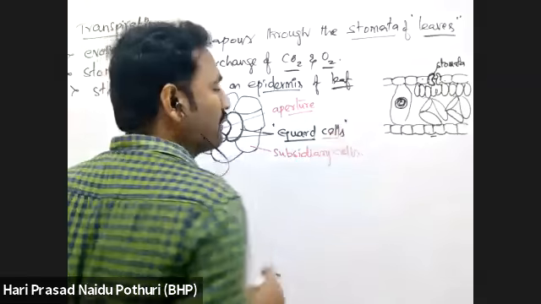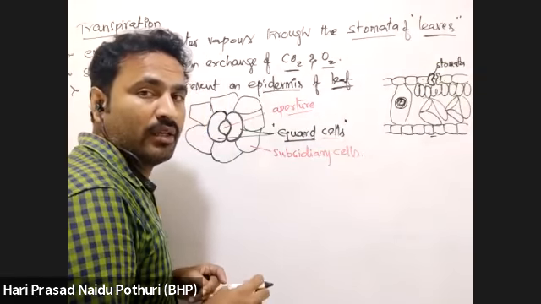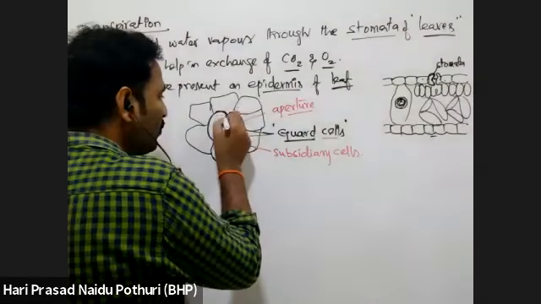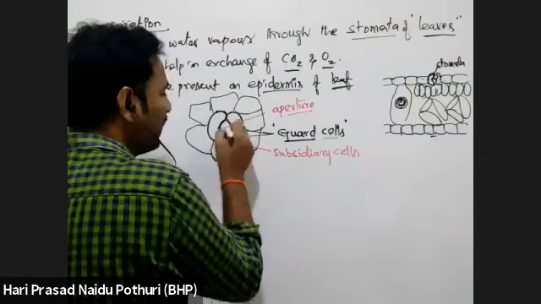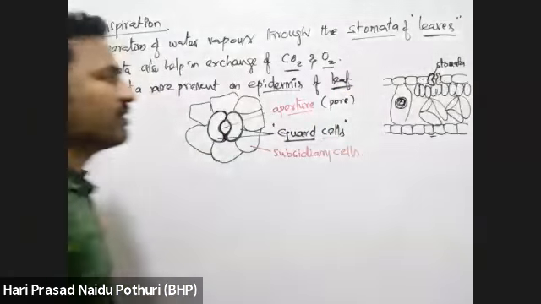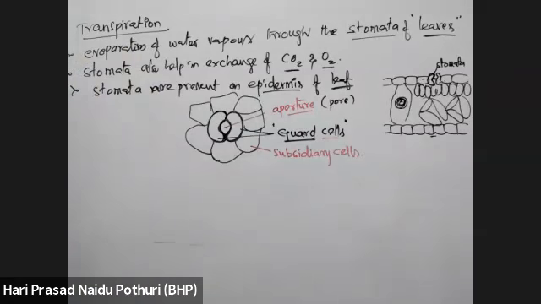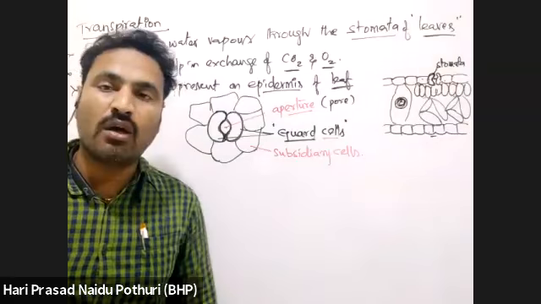Two guard cells form the main part of the stomata. Those two guard cells form a small opening or pore. The pore or opening present at the center of the two guard cells is the stomatal pore or stomatal aperture.